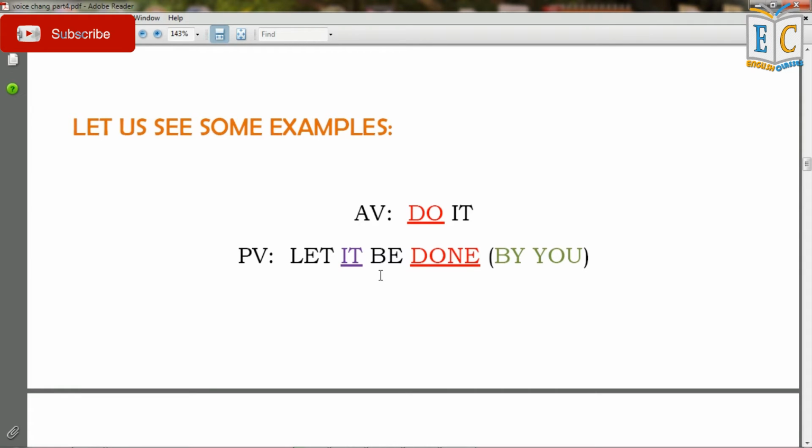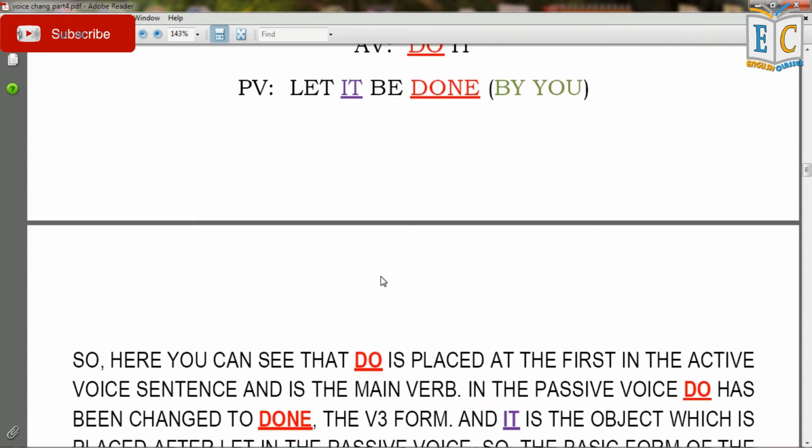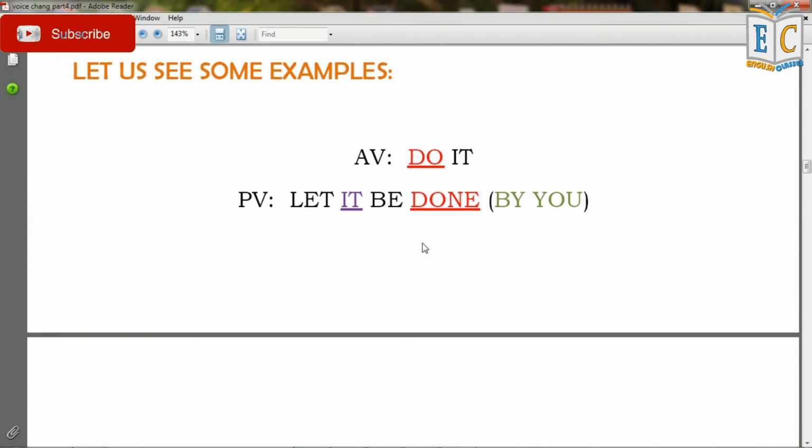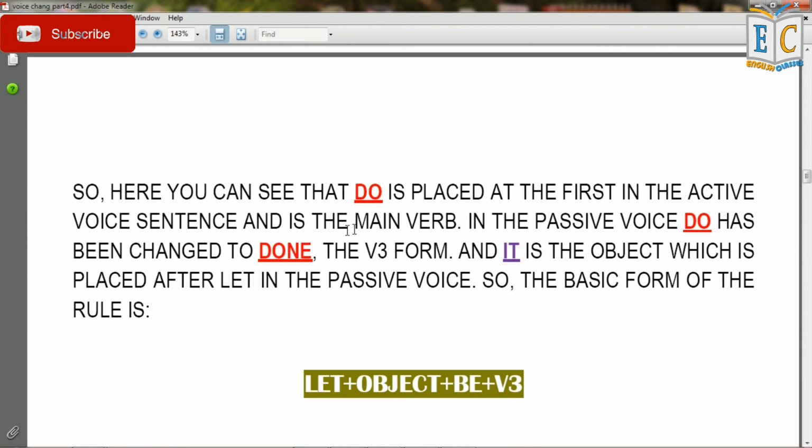So you can see that do is placed first in the active voice sentence, as I told you, and is the main verb. In the passive voice, do has been changed to done, which is the third form of do. And it is the object which is placed after let in the passive voice.